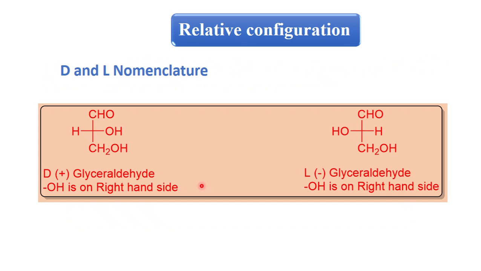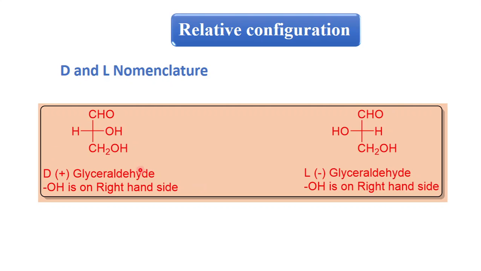Now students, today I am going to teach you the relative configuration. This relative configuration is also called the D and L nomenclature. First we'll see what configuration is. Configuration means the arrangement of atoms that characterizes a particular stereoisomer.